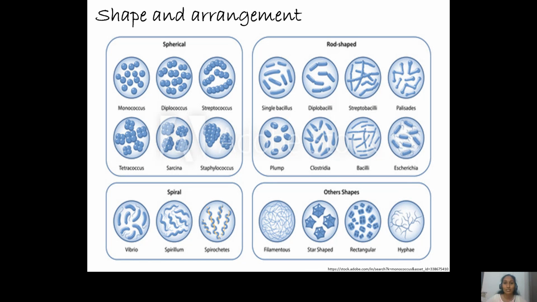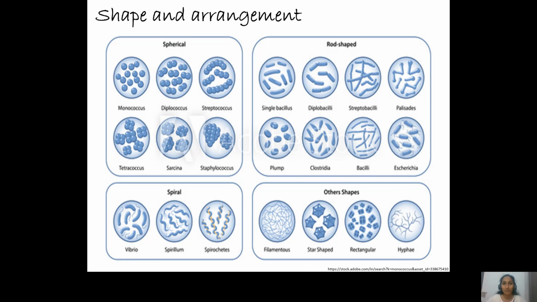Apart from this, we also can see Cocobacillus. That is, some bacteria do not have a proper spherical shape, and neither do they have a proper rod shape. They are in between, so they are designated as Cocobacillus. And apart from that, some bacteria also appear club shaped, or filamentous, or stalk like, or star shaped, or rectangular, and a few others.